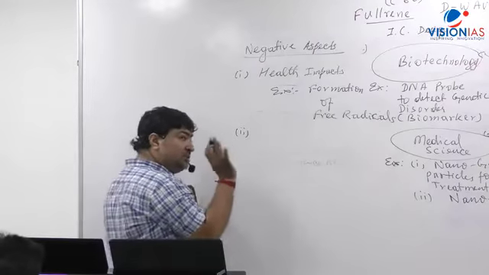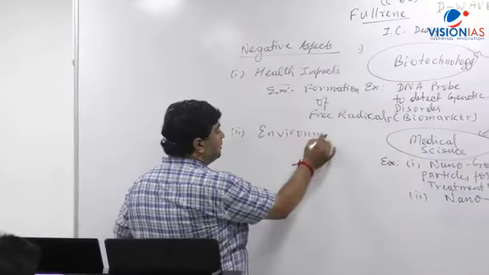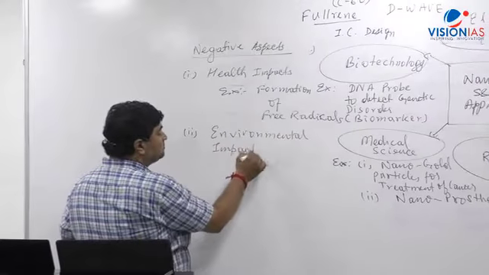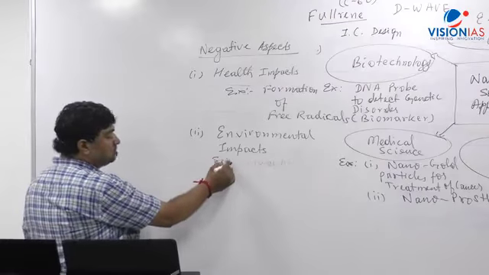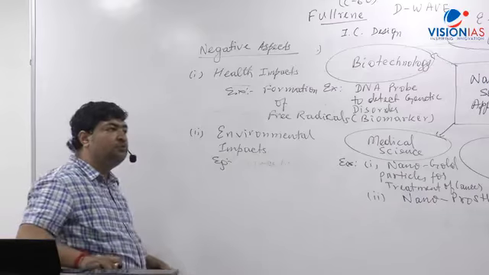And a very important concept I'm going to explain here: environmental impact. Now, for environmental impact, two things are there. The first thing is that it will cause pollution. Right? It can lead to pollution. Why pollution? Now let me explain why it will lead to pollution.